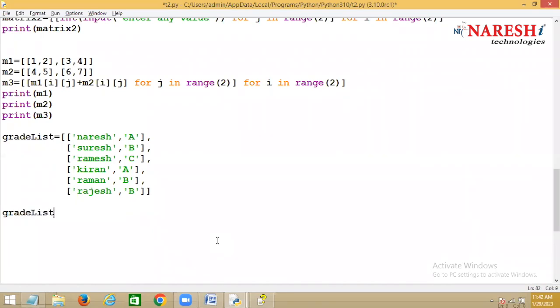So, grade list A. I want to filter A grade students. I want to put them in one list called grade list A. How can I put them there? Which students do I want to put in grade list A? Only students having which grade? A grade.